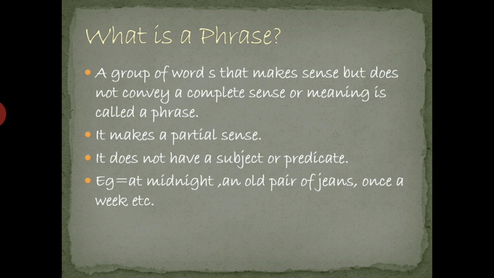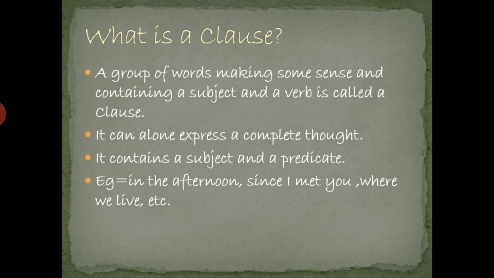Okay, it does not have a subject or a predicate. A phrase does not have a subject and a predicate, so you can't make out what we are talking about and about whom we are talking. Okay, so the examples of phrases are: at midnight, an old pair of jeans, once a week, etc.